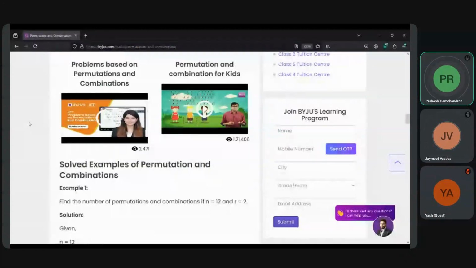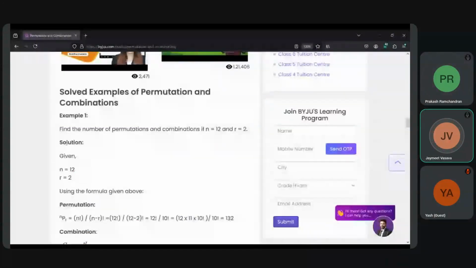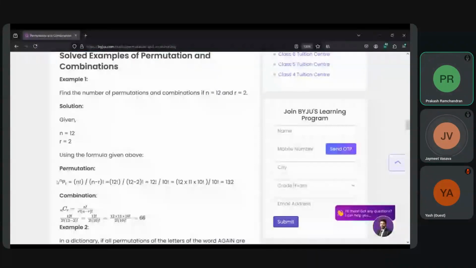Go down, show the answer. You have said 12 into 11 into 10, right?